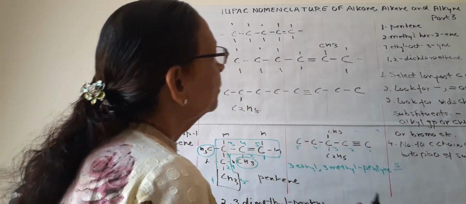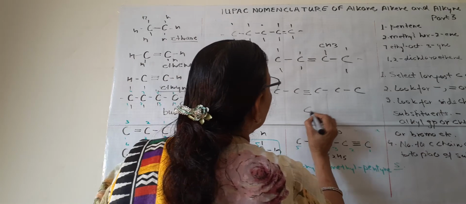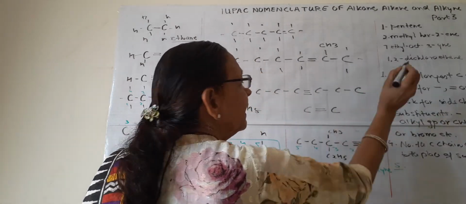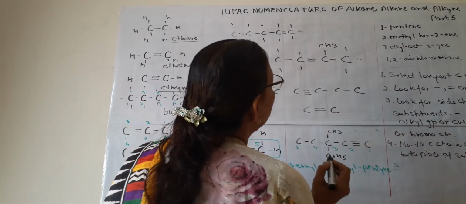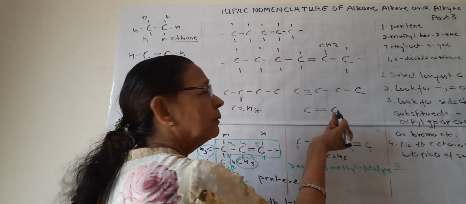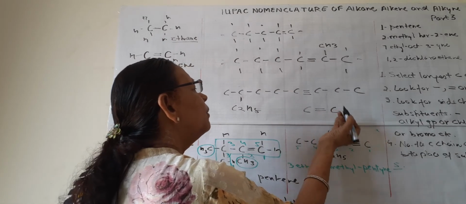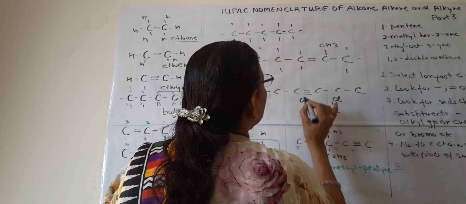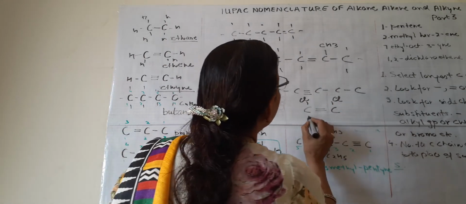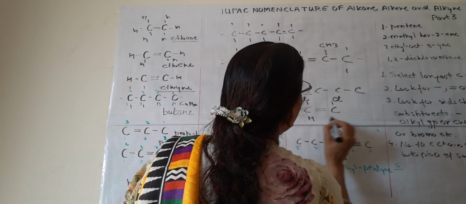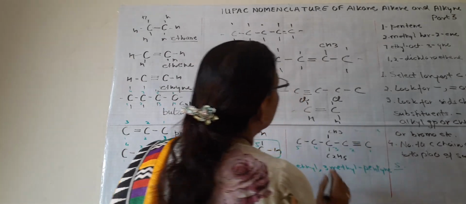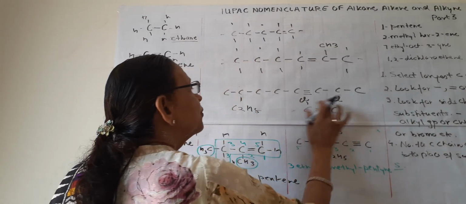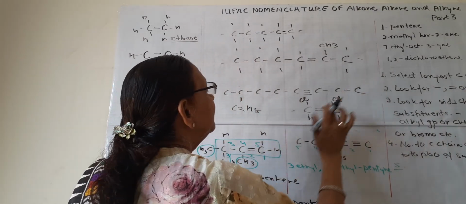Now 1,2-dichloroethene. Very simple. Ethene. How will you form? H2C=CH2, double bond. And it is 1,2-dichloro. Only 2 carbon atoms are there. 1, 2. And it is dichloro, that on both, chlorine is there. And here only 1H, 1H. So this is the structure of 1,2-dichloro. Di means 2 chloro. Ethene. Why ethene?